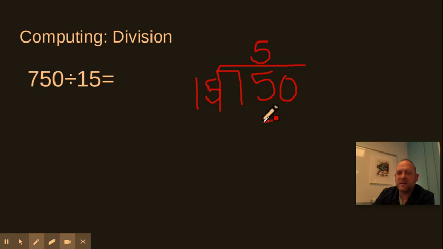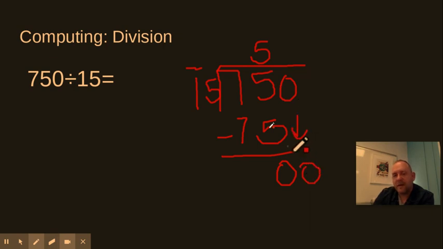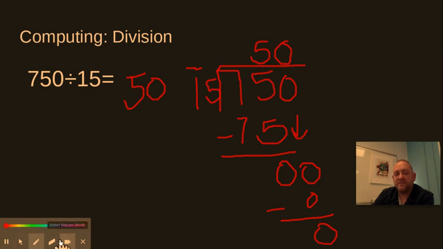5 times 5 is 25. There's that. Carry the 2. 5 times 1 is 5 plus 2 gives me 7. And I'm almost done, but not quite because I still have a 0 here. But 15 can't take groups of 15 out of 0. That just becomes a placeholder. I would get a 0 here. Because I'm at 0 and the end of my digits, I am done. I can call it a day. So 50 would be my answer of 750 divided by 15.